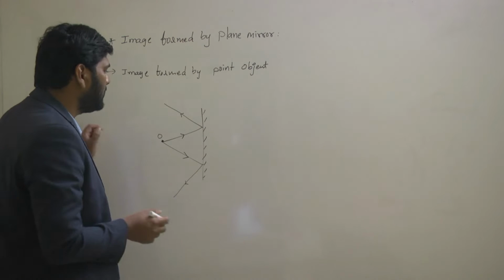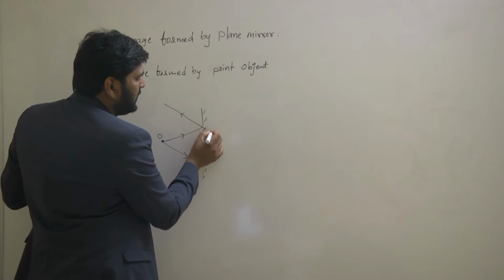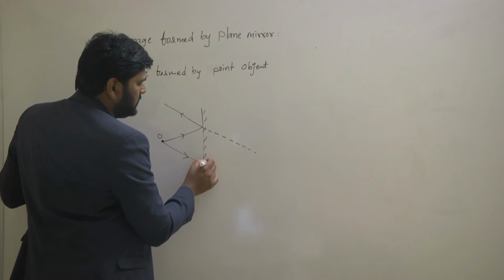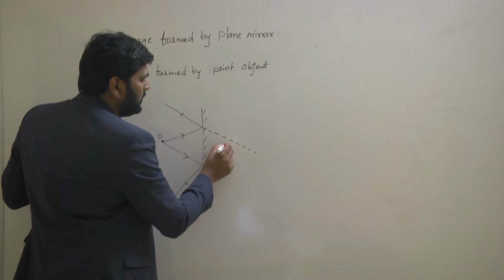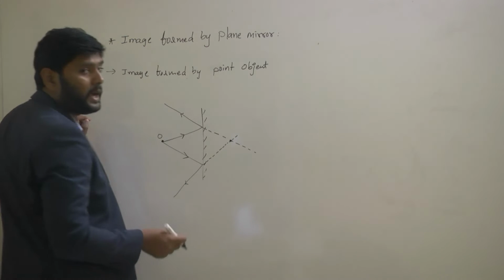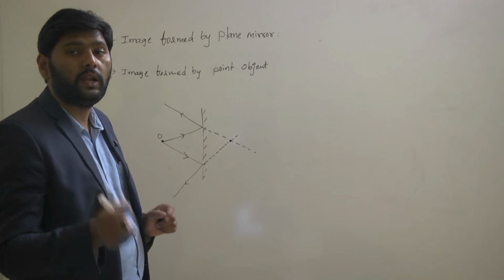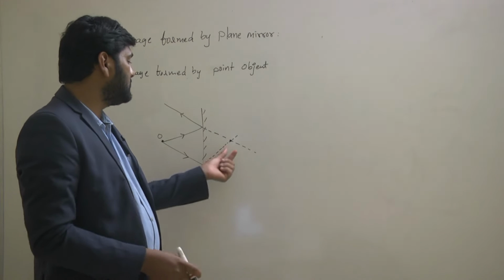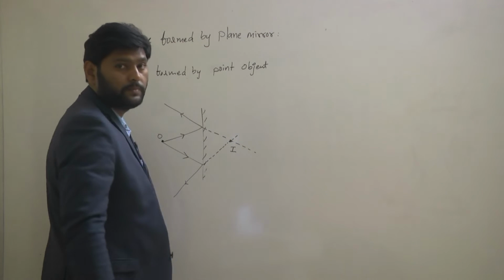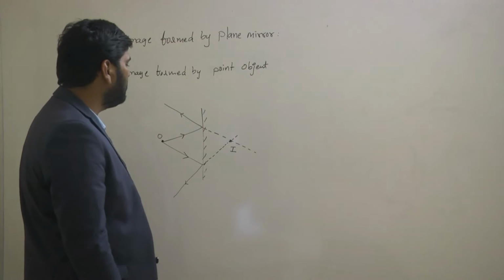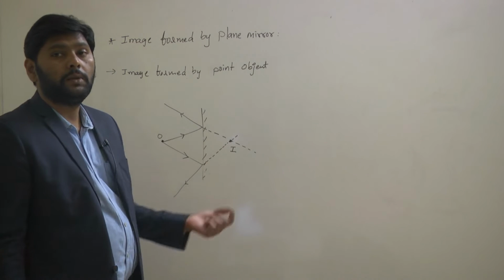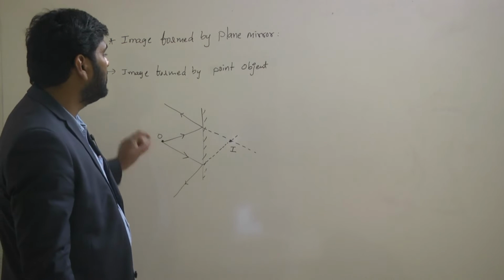We have to extend these reflected light rays backward this way. If you extend backward this way, somewhere over here the extended reflected light rays intersect. So this is going to be your image. Understand? That way we can define the image formation by the plane mirror for the point object.